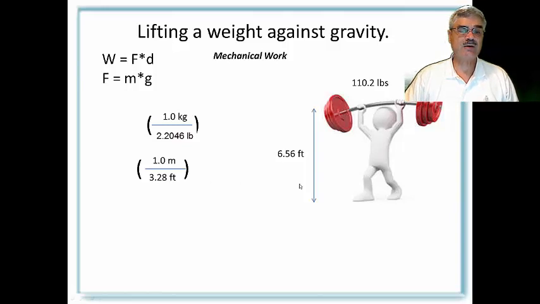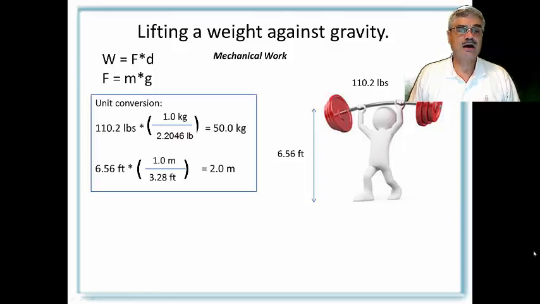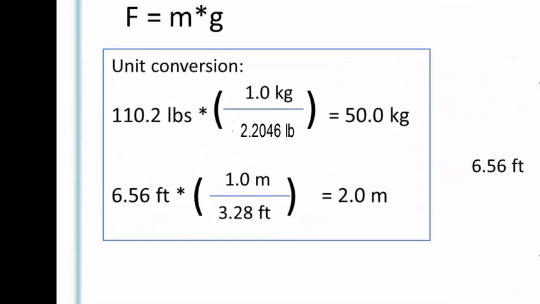So let's take our 110.2 pounds. If you remember from one of the previous lectures, we gave some examples of how we can interconvert units. In this case, we want to go from pounds to kilograms.